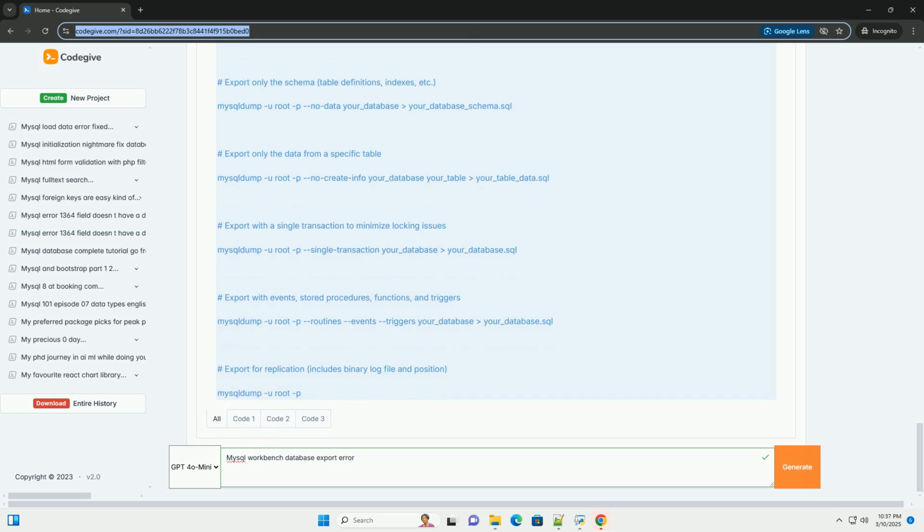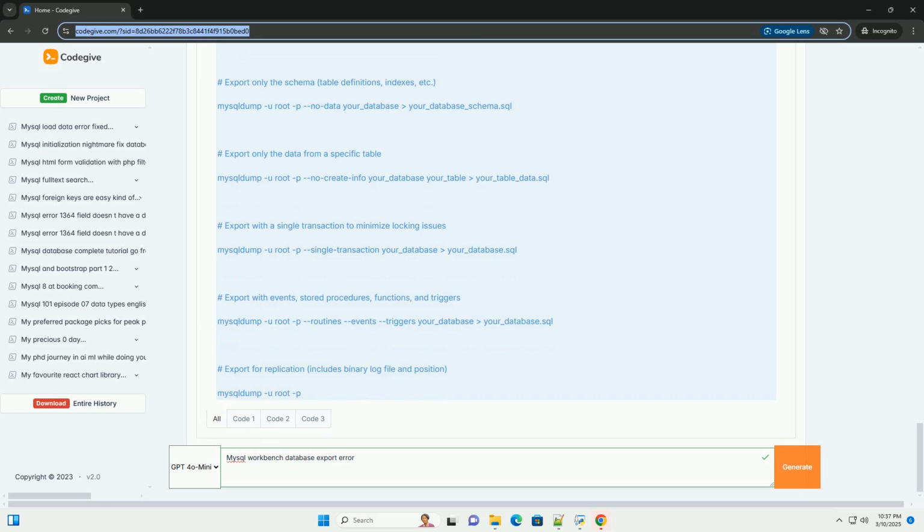Example scenario: exporting a large database with locking issues. Let's say you're trying to export a large database named production_db using MySQL Workbench, but you're consistently getting a lock wait timeout exceeded error. Here's how you might troubleshoot the issue. 1. Check for blocking transactions. These commands reveal a long-running transaction with ID 12345 that's holding locks on tables.